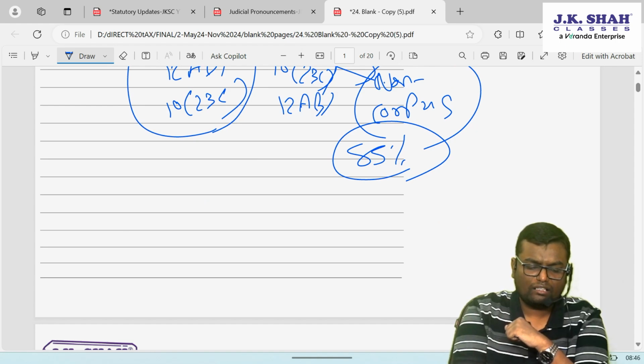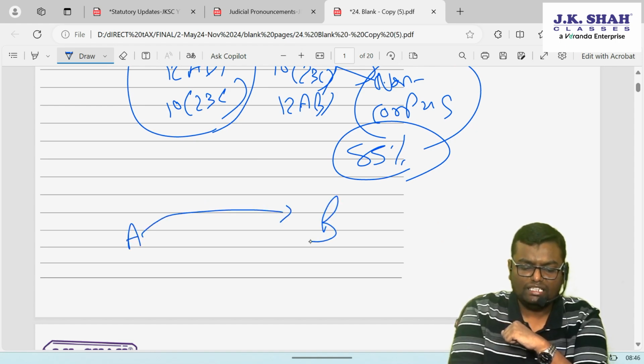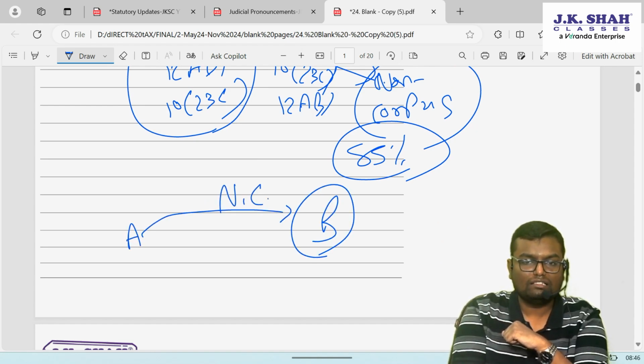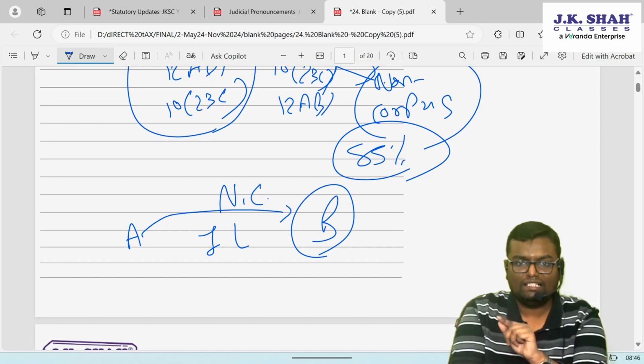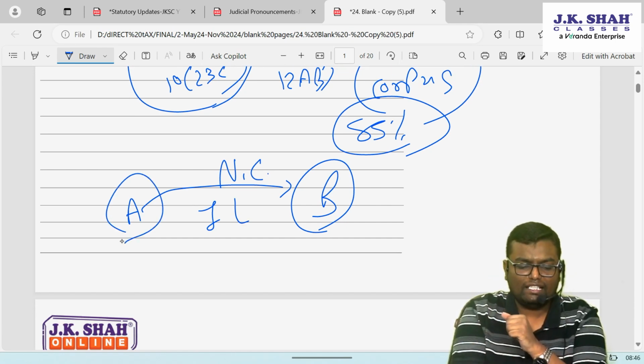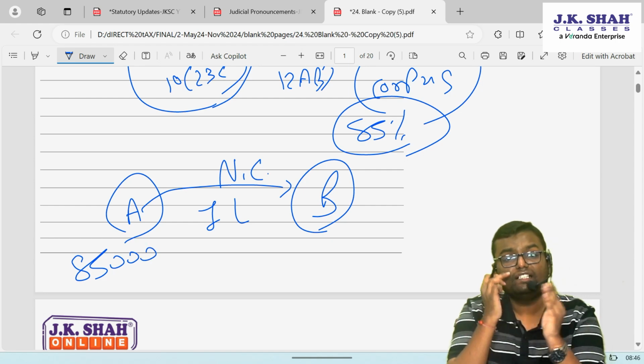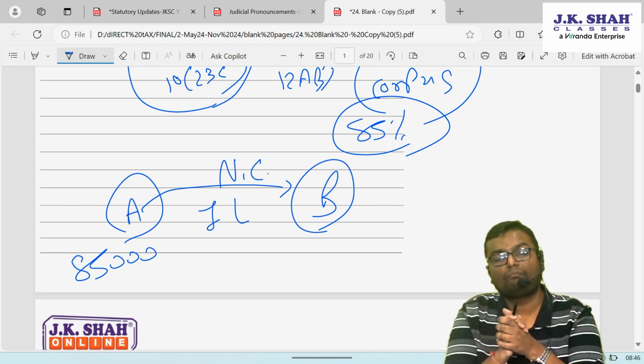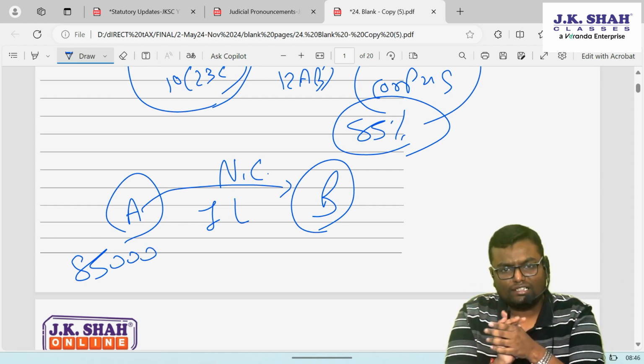So let's say there is a trust A which is donating to trust B. The donation is non-corpus in nature. The donation is of rupees 1 lakh. How much is application of the fund for trust A? It will be 85,000 after deducting 15% exemption. So that has been already taught in the class.